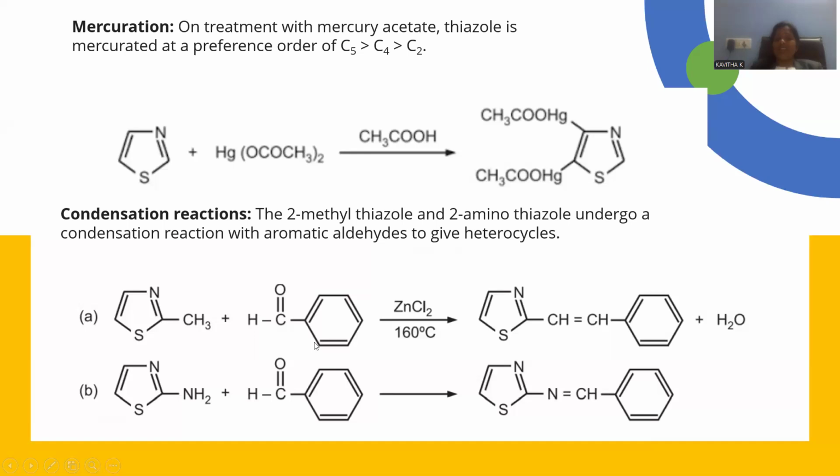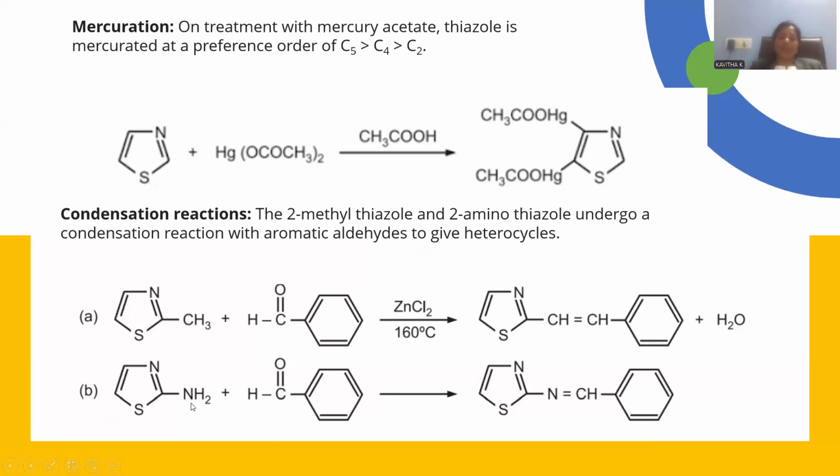Let me go for the condensation. Already we observed, with a methyl substitution at the position number 2 and benzaldehyde as the other starting material, condensed in the presence of zinc chloride at a temperature of 160, there is a probable dehydration giving rise to a condensed product, that is a vinyl bridge linkage between thiazole and benzene, right?